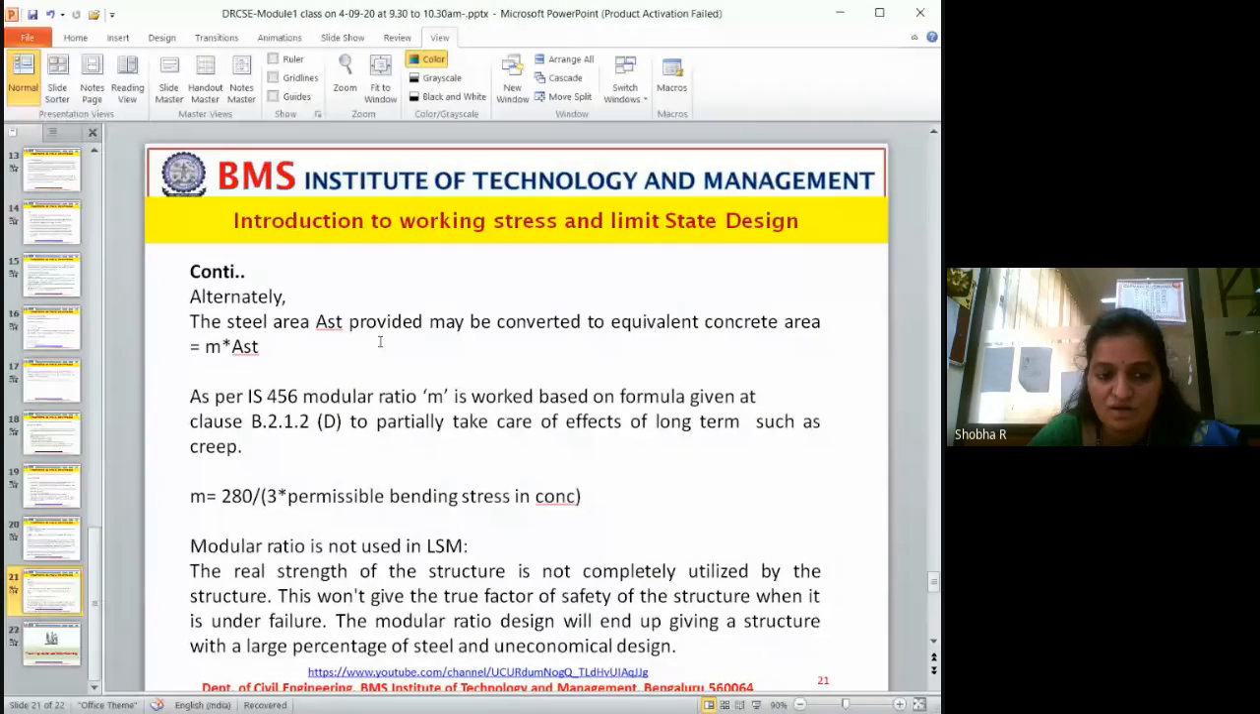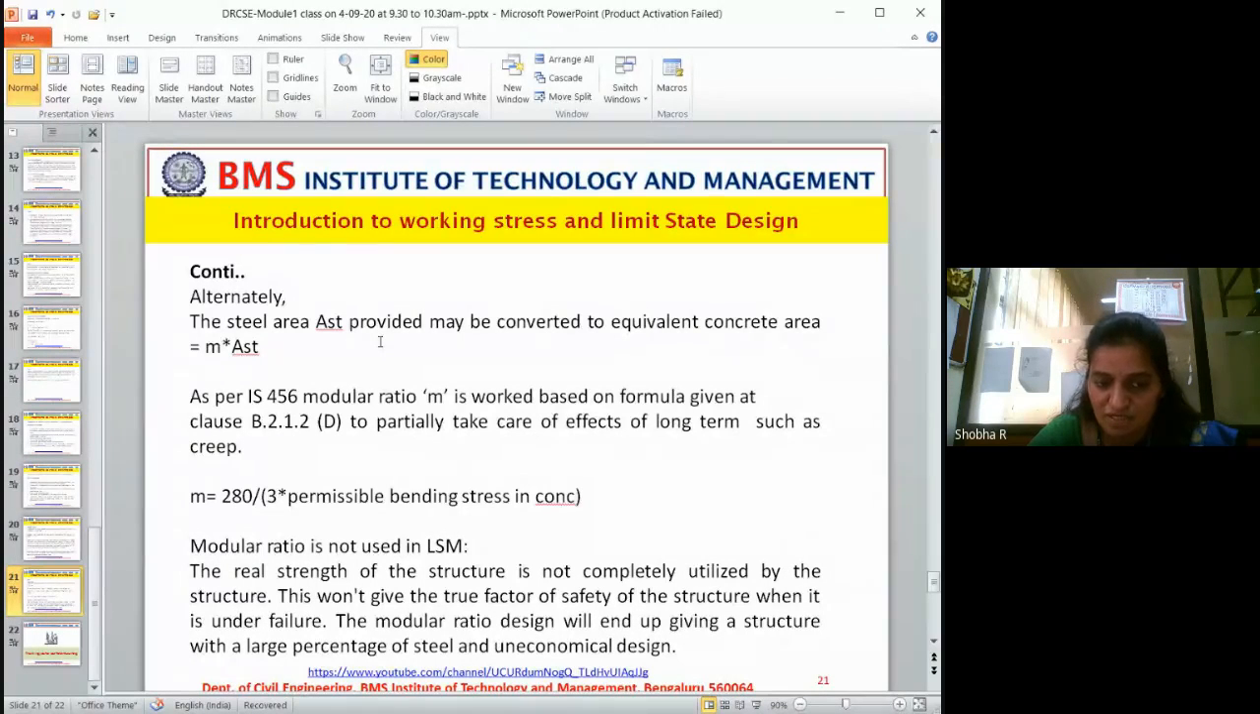Now, alternatively, the steel area Ast provided may be converted to equivalent concrete area with the help of this equation: m into Ast. What is that m? m stands for modular ratio. In the working stress method, it is worked out based on the formula given in the clause, which we will see in the code. In the code, they have mentioned m is equal to 280 divided by 3 into permissible bending stress.